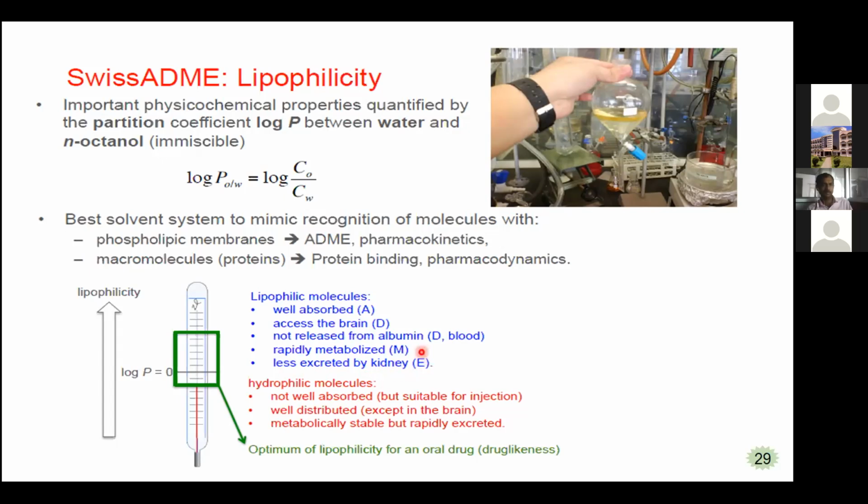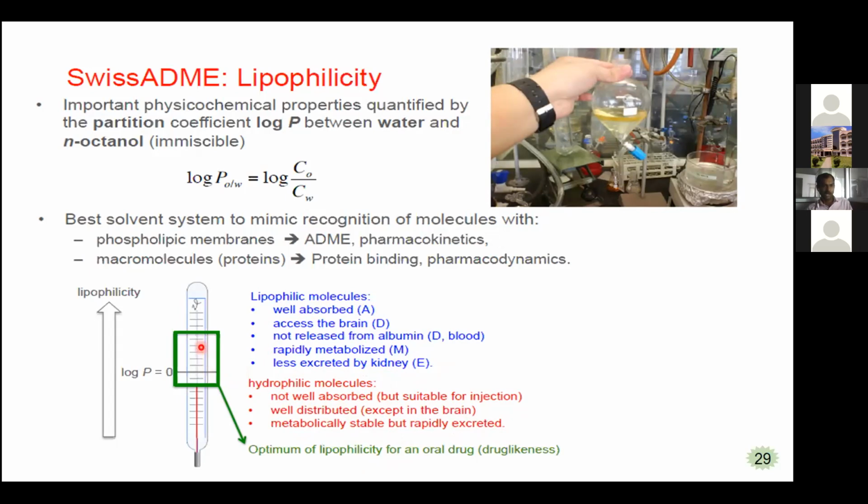These are the properties you can observe if the drug molecule has more lipophilicity. If the drug molecule is more hydrophilic in nature, it is not well absorbed but suitable for injection and well distributed, except in the brain, that is, it is not going to cross the blood-brain barrier. It is metabolically stable but rapidly excreted. So metabolically it is not metabolized easily, but it is rapidly excreted from the body.